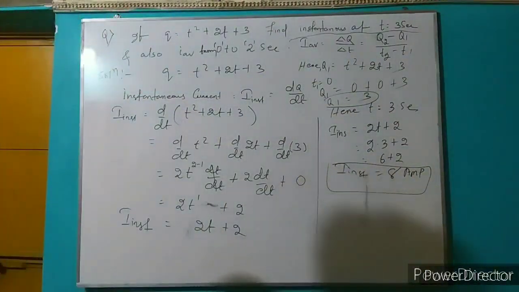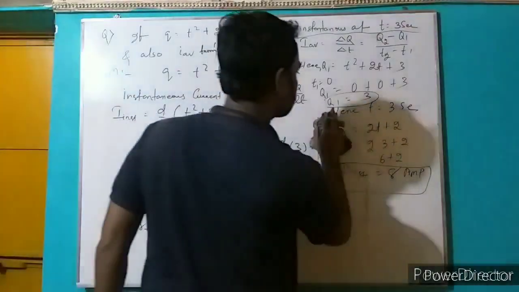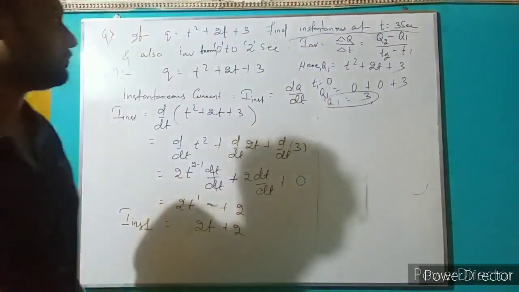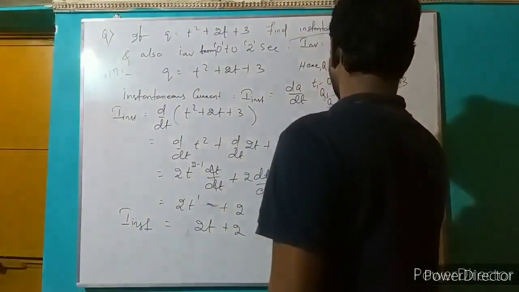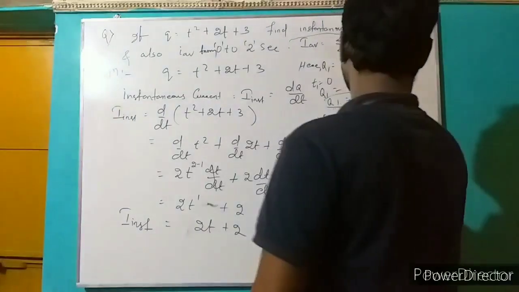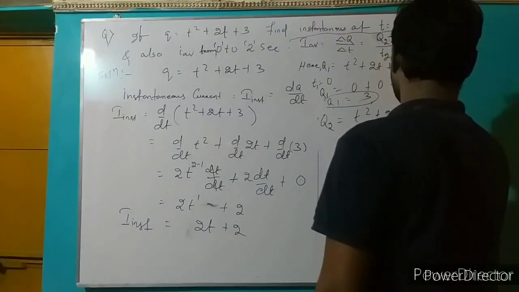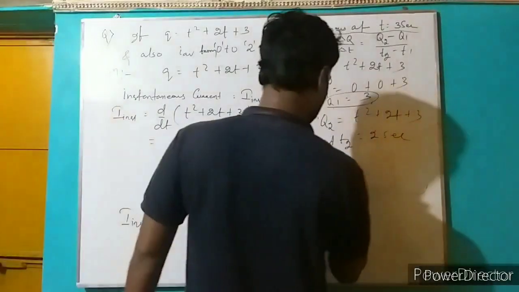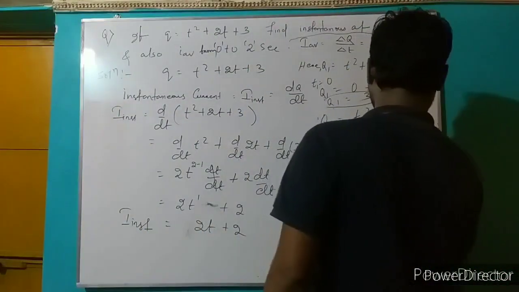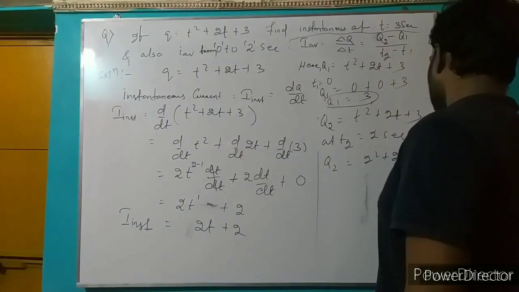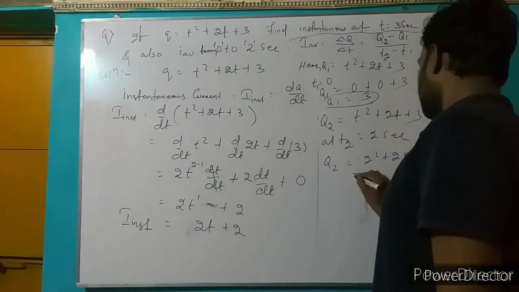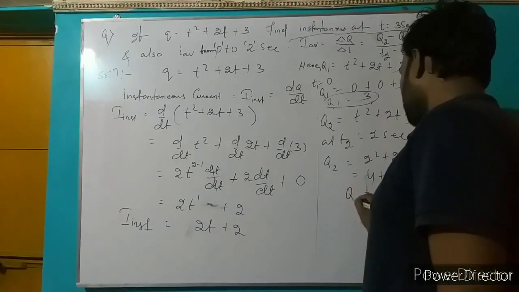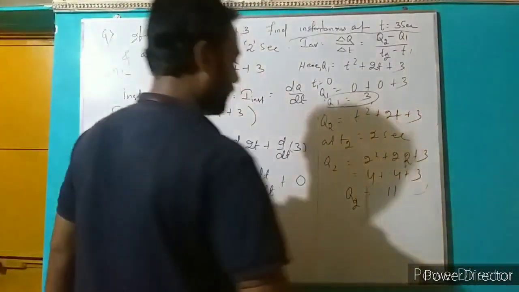Okay, now I'll erase that. Similarly, Q2 equals t squared plus 2t plus 3 at T2 equal to 2 seconds. So Q2 equals 2 squared plus 2 into 2 plus 3, that means 4 plus 4 plus 3, that means 11. So Q2 equals 11.